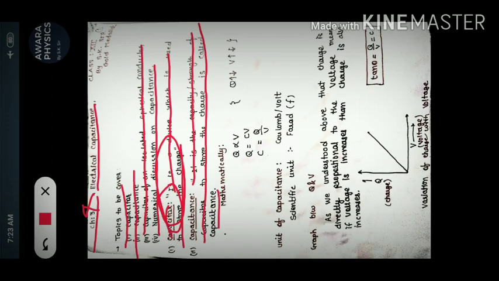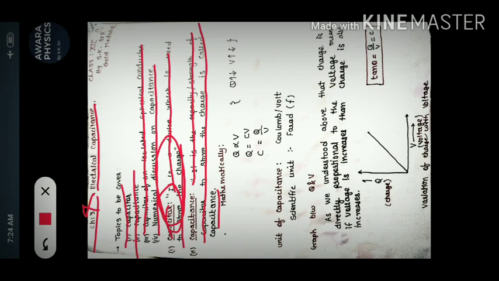So what is the important thing we have to understand here? The difference between capacitor and capacitance. Capacitance means the capacity and strength of that particular capacitor to store the charge, and capacitor is a device which is used to store the charge. So a very basic difference is given here. Capacitance means we are determining the capacity or strength of a given capacitor, and capacitor means a device which is used to store the charge. Hopefully you understood the difference between capacitor and capacitance.